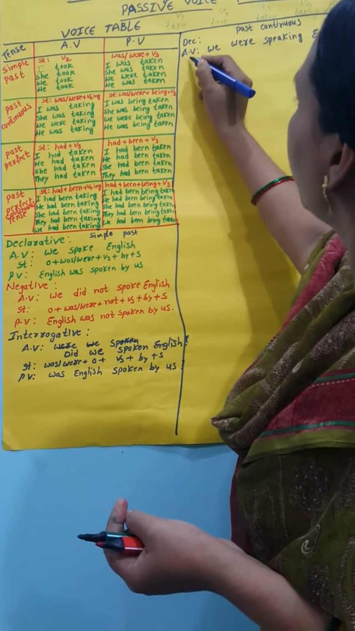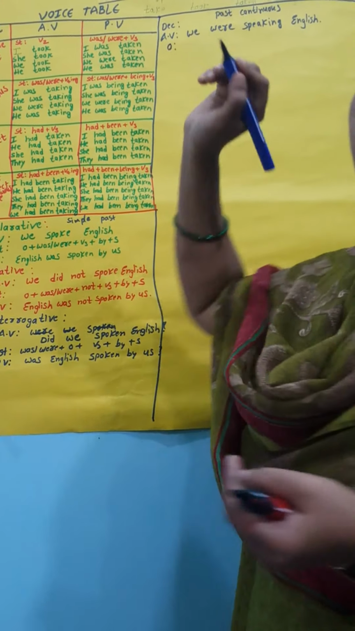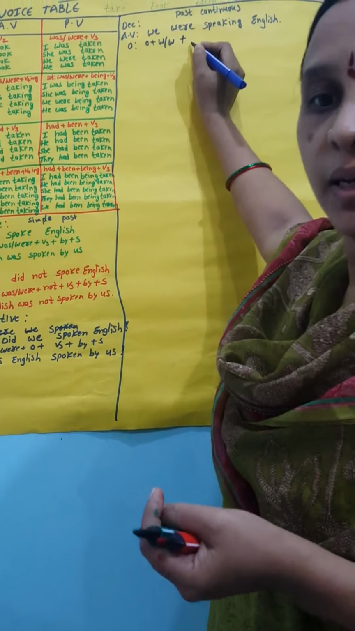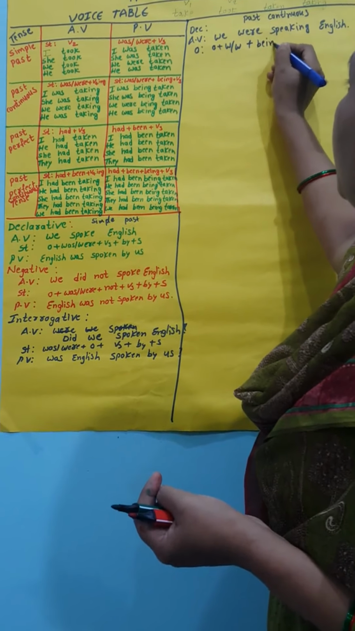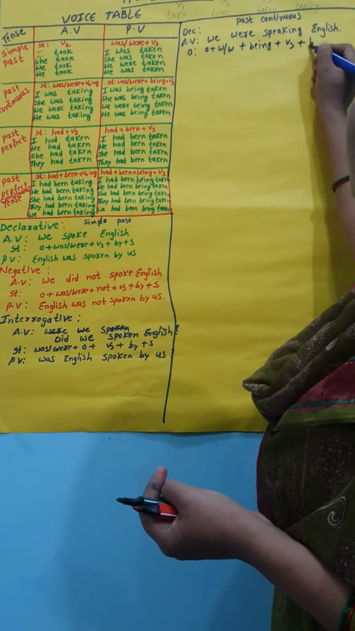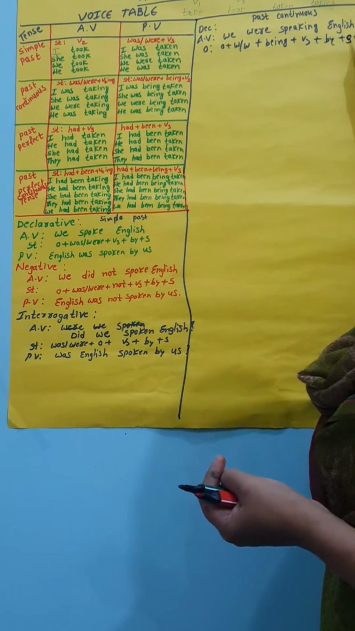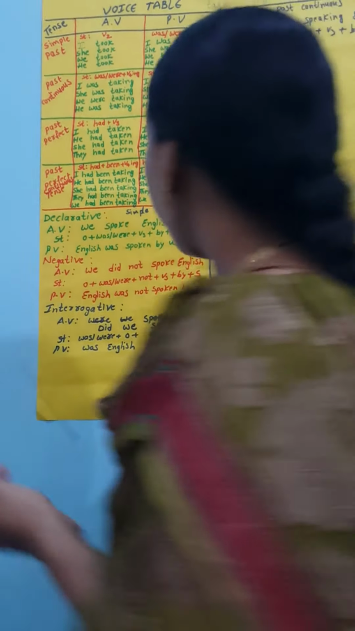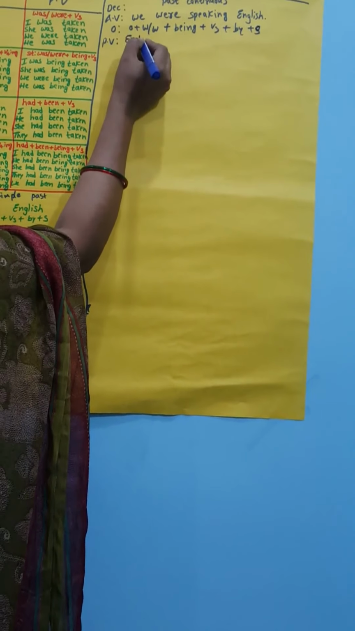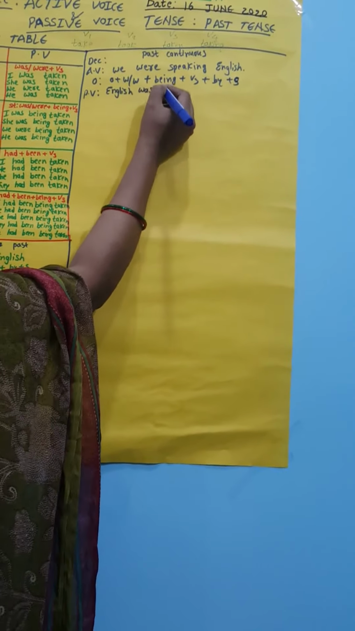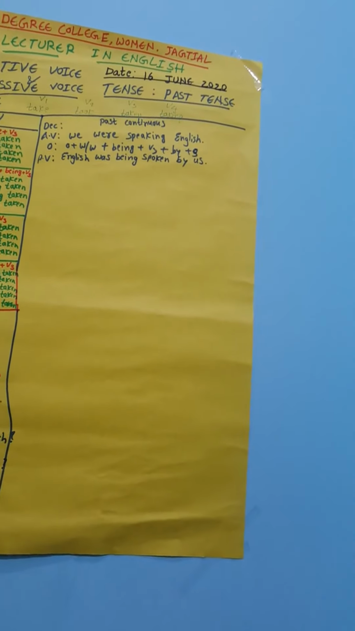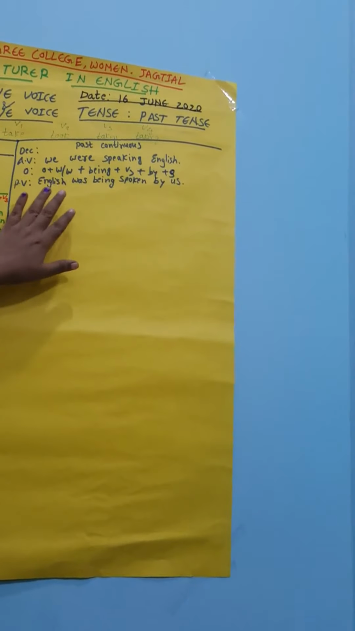Now, changing this into the passive voice. First of all, I am giving the structure only. In the structure, first comes the object, plus was or were, plus being, plus V3, plus by, plus subject. See here the passive: Object, English, was being spoken by us. This is the past continuous, declarative form, active voice changed into the passive voice.